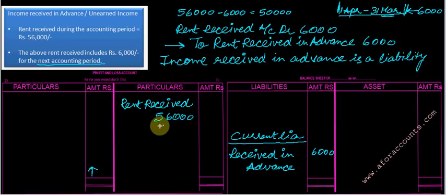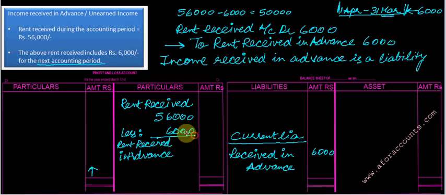So our formula will be less income received in advance. Here it is less rent received in advance, 6,000. Get 50,000 in the outer column. And now this increase effect will nullify and I will get a correct net profit.